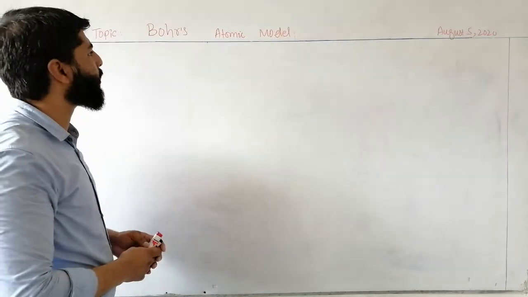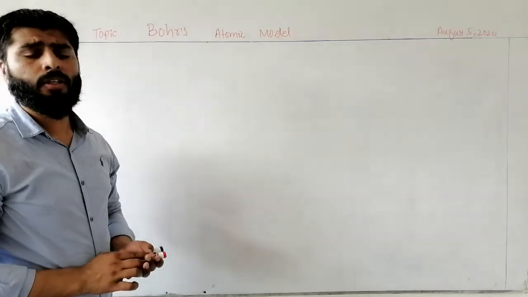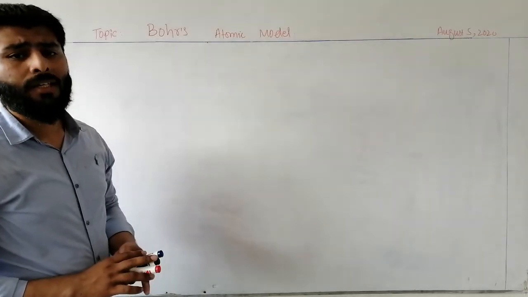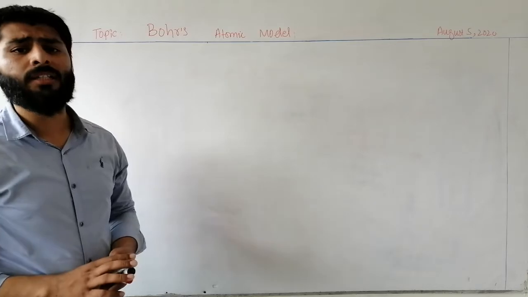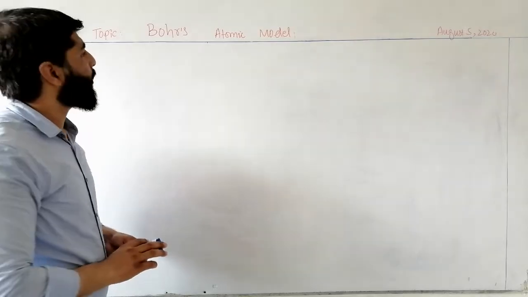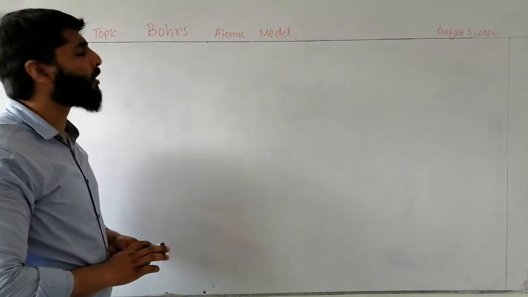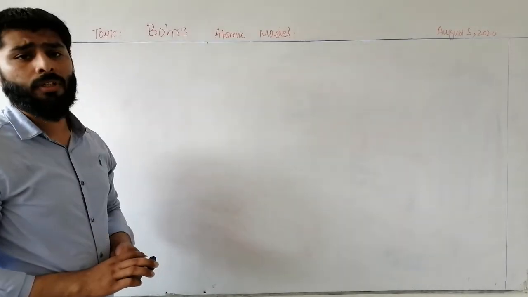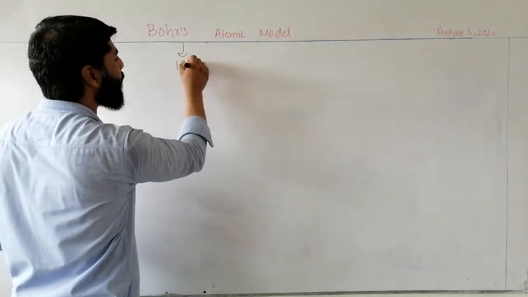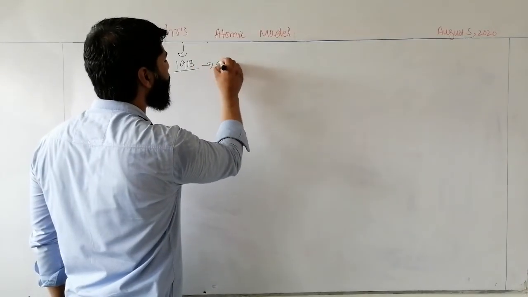Students, in the previous lecture you discussed Rutherford's atomic model and its defects. According to Rutherford's atomic model, an atom is a system in which there are continuous paths around the nucleus in which the electron is continuously revolving. But that was the defect of Rutherford's atomic model, and that defect was overcome by Bohr. He performed an experiment in 1913 and gave his atomic model.